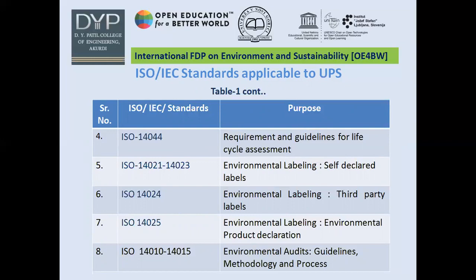Then ISO 14021 to ISO 14023 talk about environmental labeling, self-declared labels. ISO 14020 also covers environmental labeling, but it talks about third-party labeling. And ISO 14025 talks about the environmental product declaration.